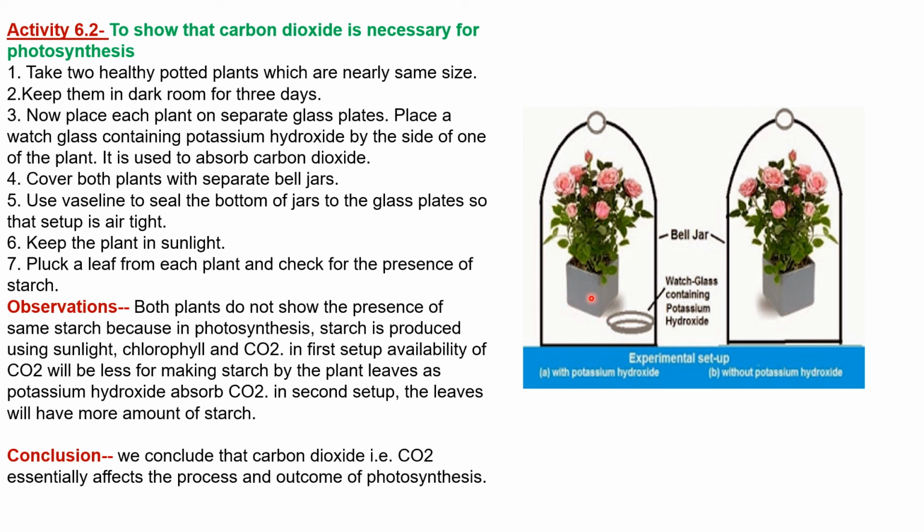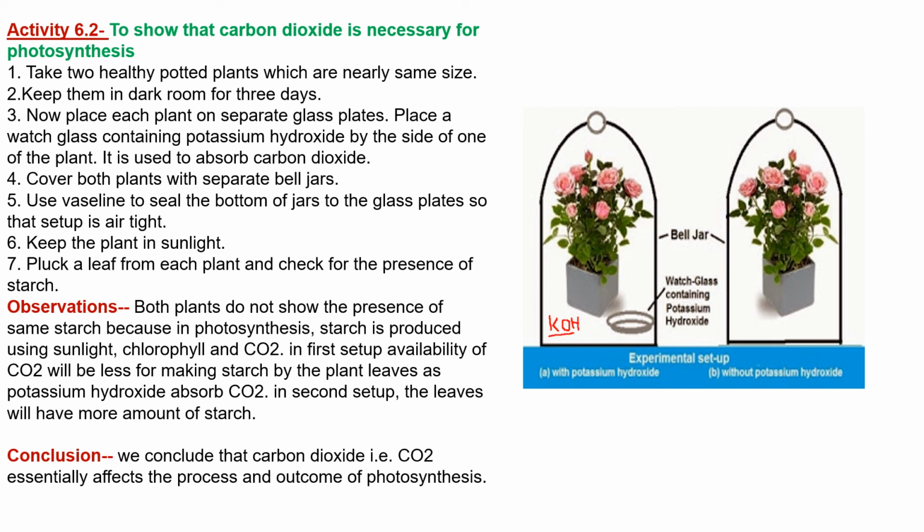With the first potted plant, you are going to keep a watch glass containing potassium hydroxide. Potassium hydroxide is KOH. This potassium hydroxide is very important from the point of view of the exam.